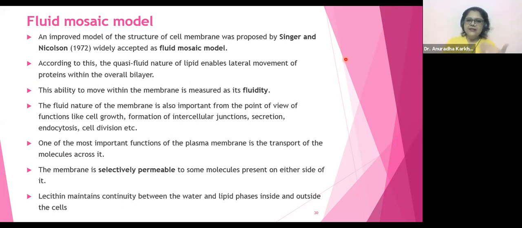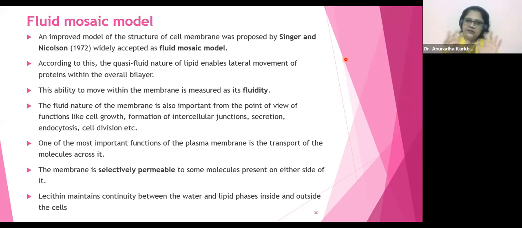Lecithin makes continuity between the water and the lipid phases inside and outside the cell. Lecithin acts as a surfactant, which makes the lipid and the water come in contact with each other and helps in the movements.